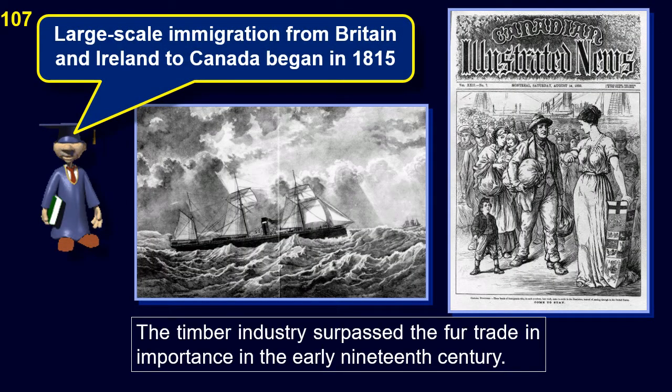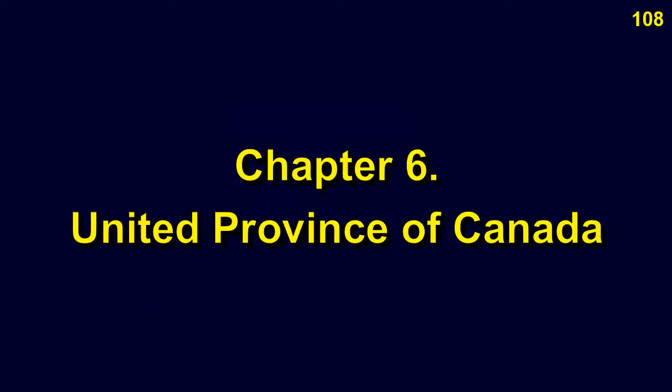Large-scale immigration to Canada began in 1815 from Britain and Ireland. The timber industry surpassed the fur trade in importance in the early 19th century.